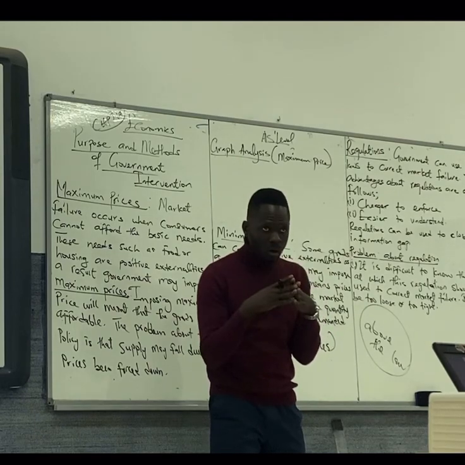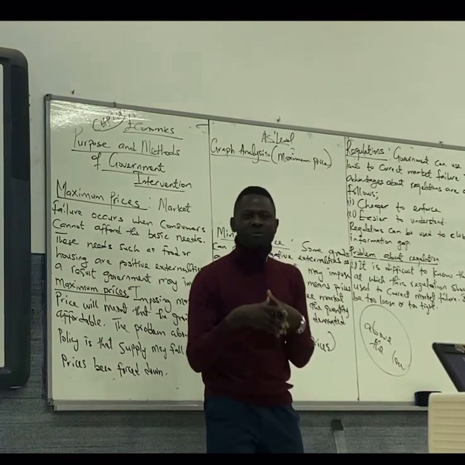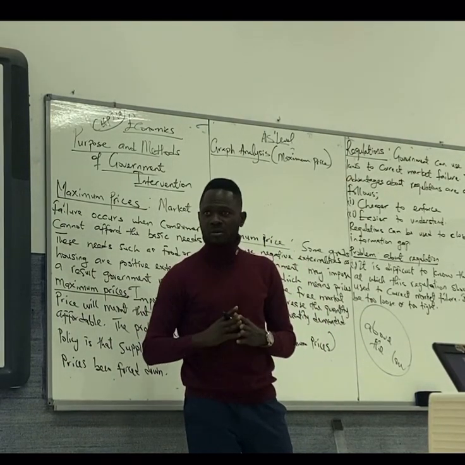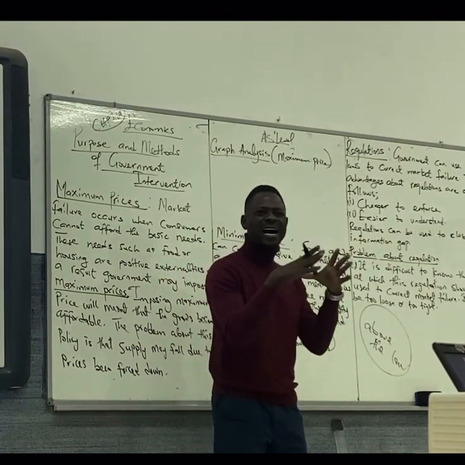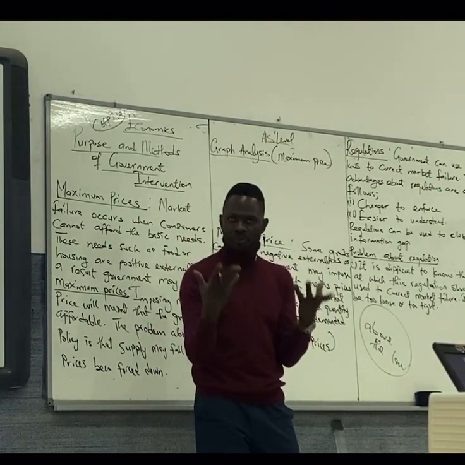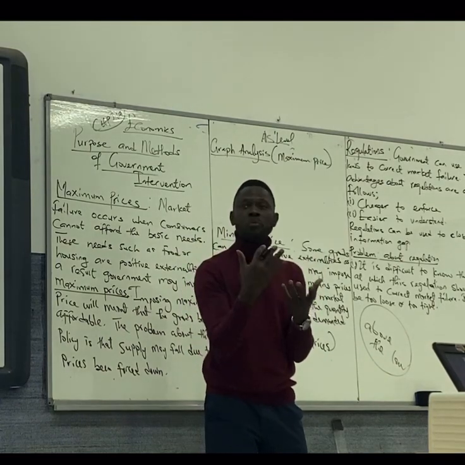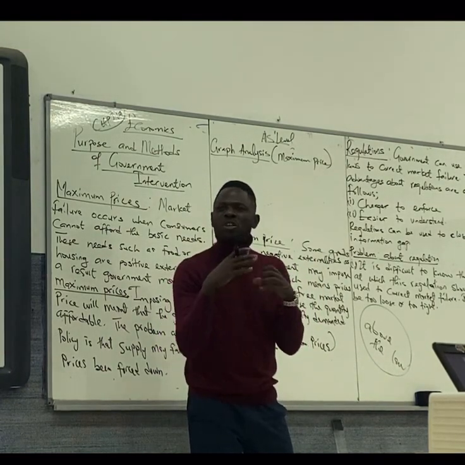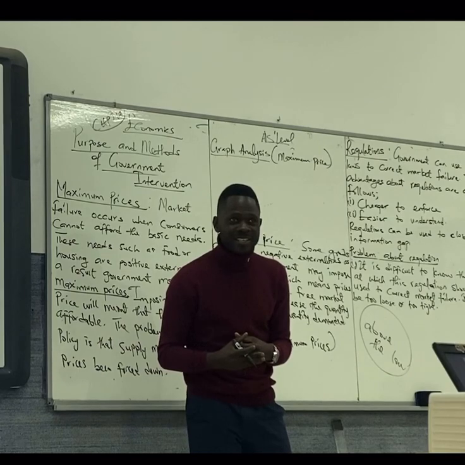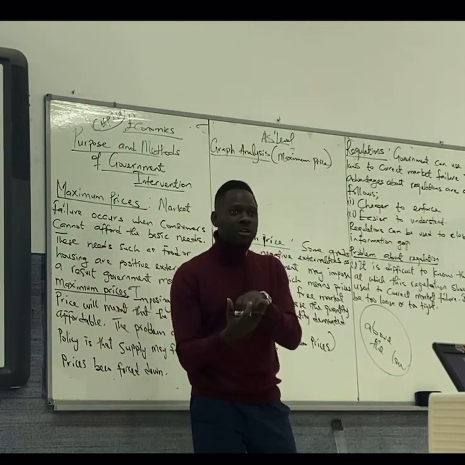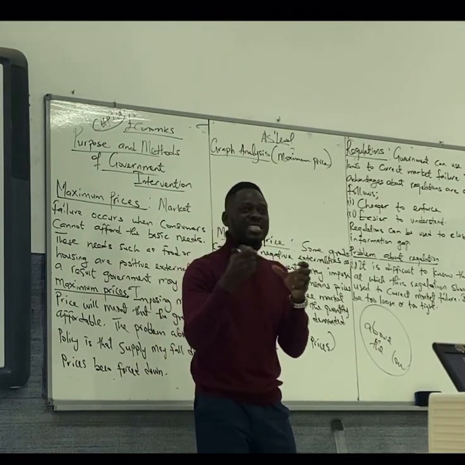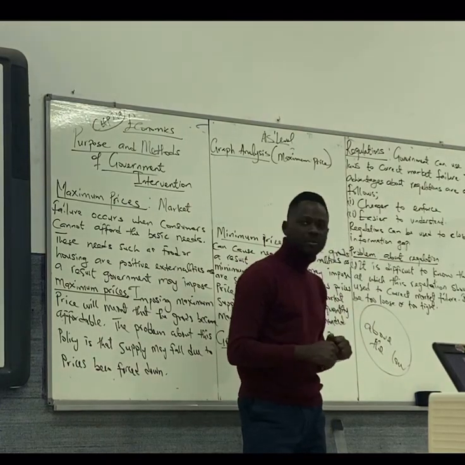Market failure will occur because consumers cannot afford certain products. Yes or no? Governments are institutions. Governments are people that are there through maybe politics. They might not understand economics. And if they don't understand economics, it's difficult for them to understand consumer situation.